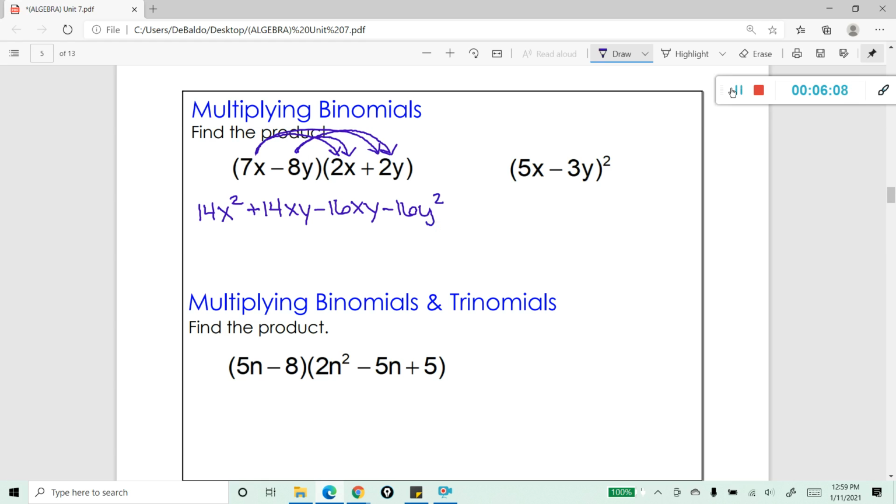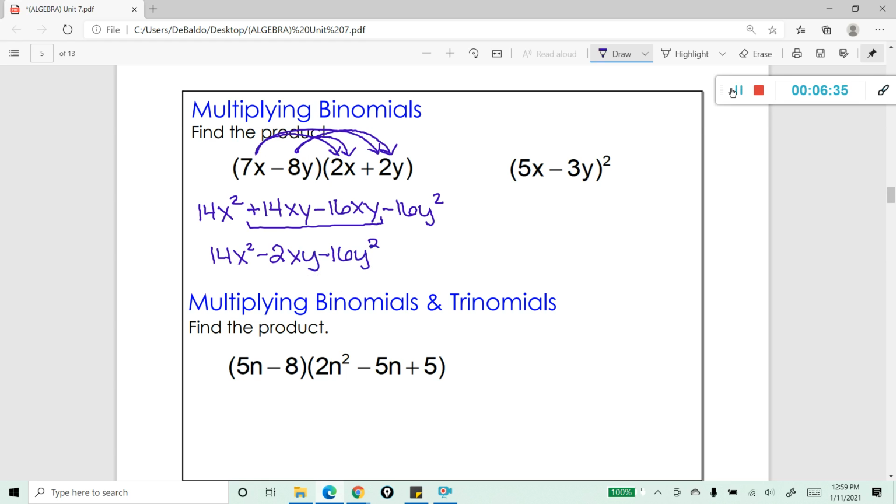So here we can go ahead and, again, these two center terms, even though they have two variables, can still be combined because the exponents on those variables are the same. So those are like terms. So that's going to give us 14x squared minus 2xy minus 16y squared. And you're done.